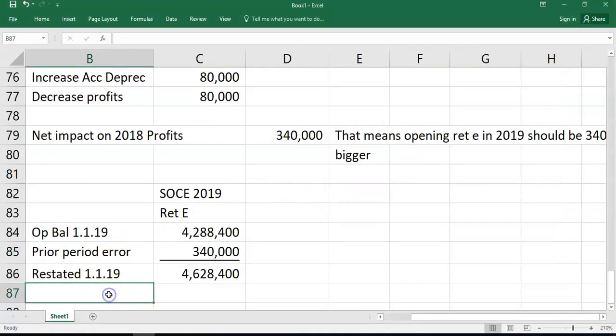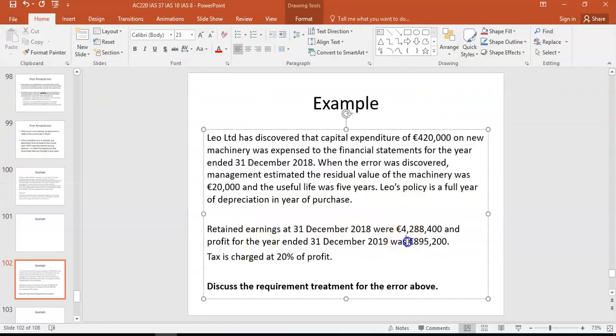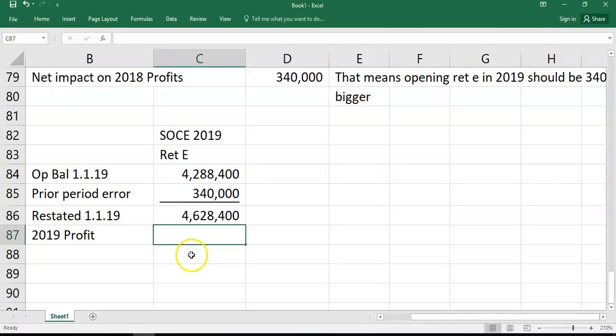And then the 2019 profit, just be careful now. Think about what happens here. You're told the current 2019 profit is 895,200.